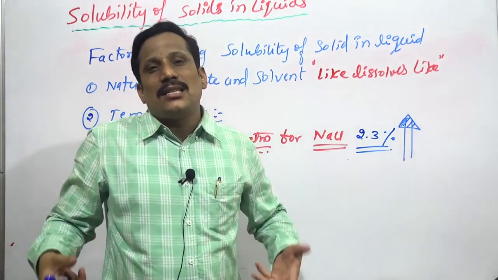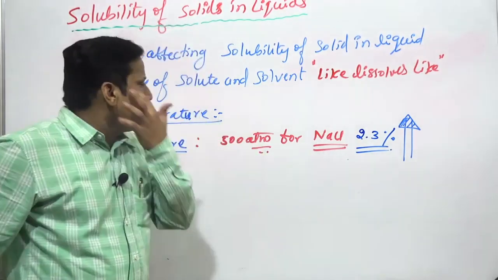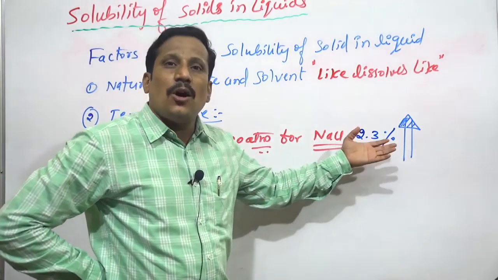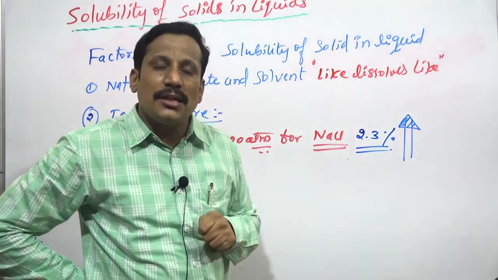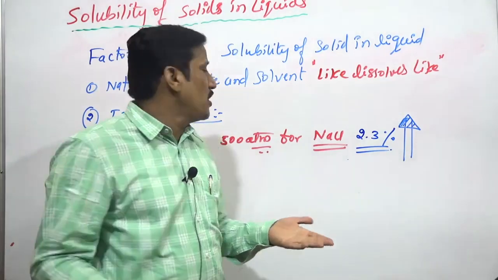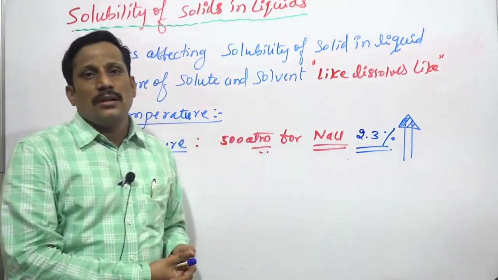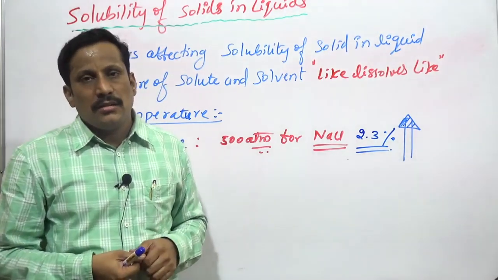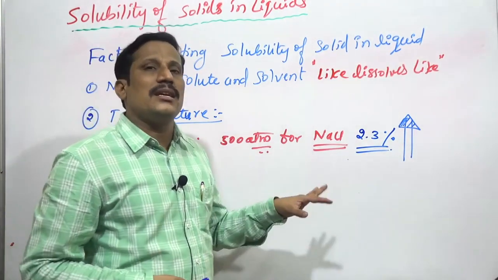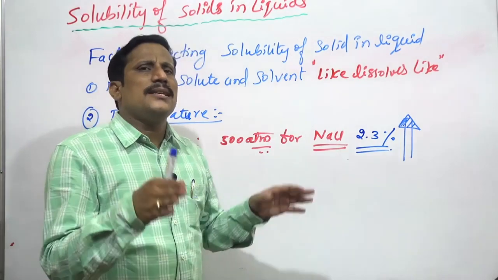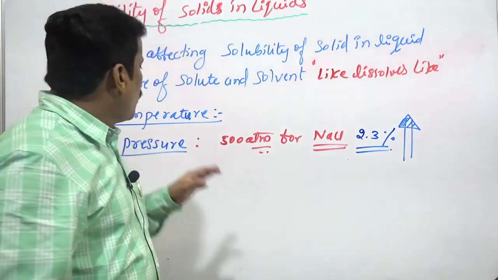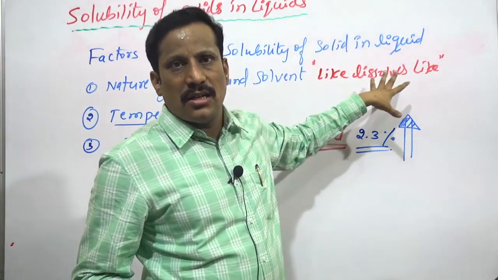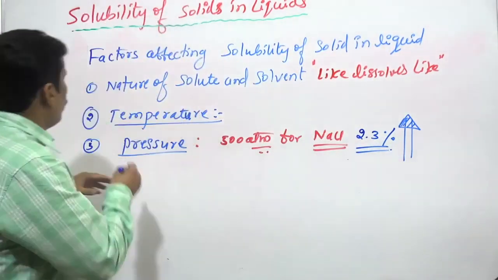But it is negligible. See, if I am maintaining 500 atmospheres, the maximum increase is 2.3%. What is the use of maintaining such high pressure? And maintaining 500 atmospheres is also not so easy. So we say that generally pressure does not play an important role in the dissolution of solids in liquids. Right? Now we go for the temperature.